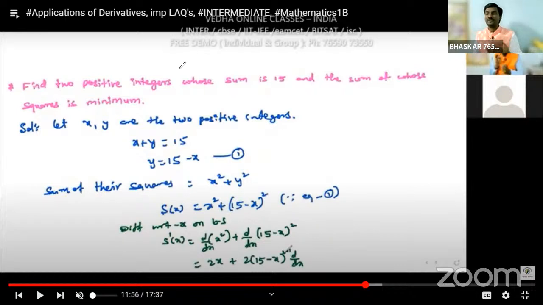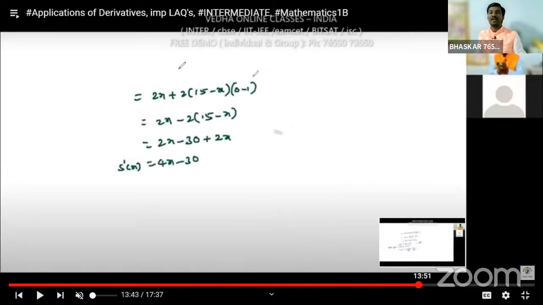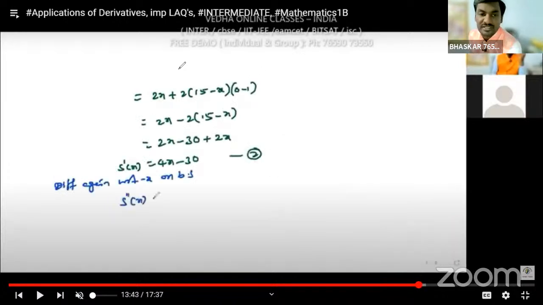Then 2 into (15 minus x) to the power 2 minus 1, times d by dx of (15 minus x). The derivative of the constant 15 is 0 and the derivative of x is minus 1, so we get 2x minus 2 into (15 minus x). If we simplify, we get 4x minus 30.